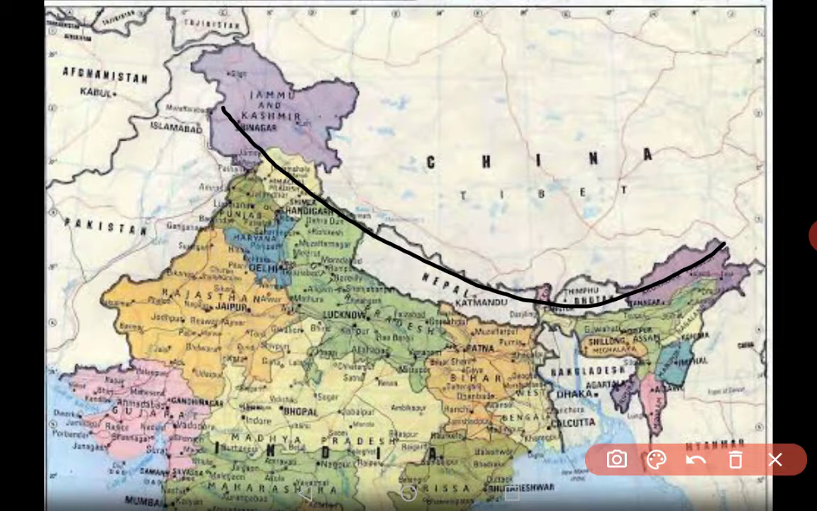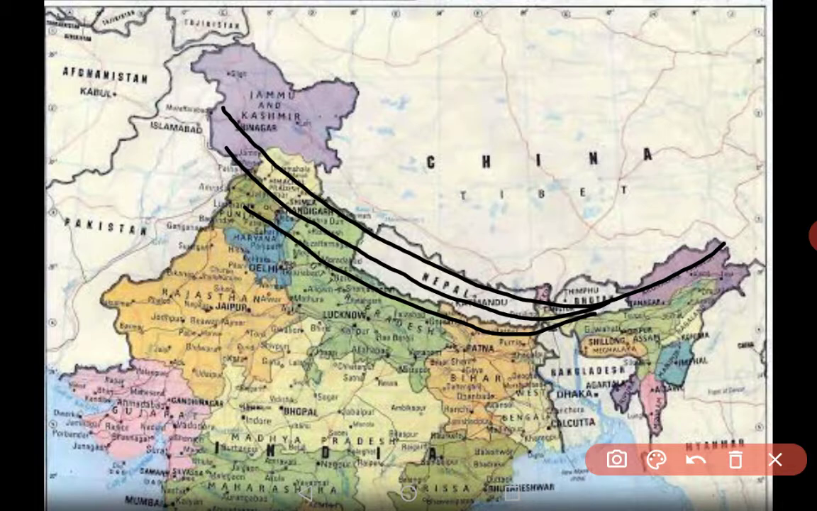The first one is the Inner Himalaya or Greater Himalaya or the Himadri. The second parallel range is known as Lesser Himalaya or Himachal, and the third one is known as the Shivalik. So these are the three parallel ranges of the Himalayas. One by one, we will be discussing them in detail.